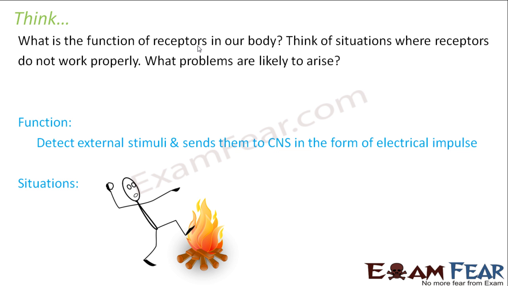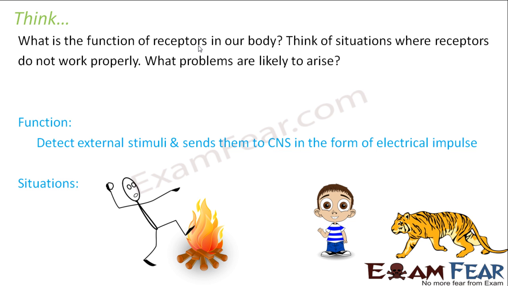Let us suppose we step into the fire. What tells us that we are feeling hot or feeling the pain? It is because of the skin. The skin has receptors, so skin is a sensory organ. Now if the skin receptors stop working, we do not feel the pain at all. We do not feel the heat at all. So we will not remove our leg, because until and unless we receive that information, no information will go to our brain, and our brain or spinal cord will not take any decision. So we will not remove our leg, and our legs will get burnt.